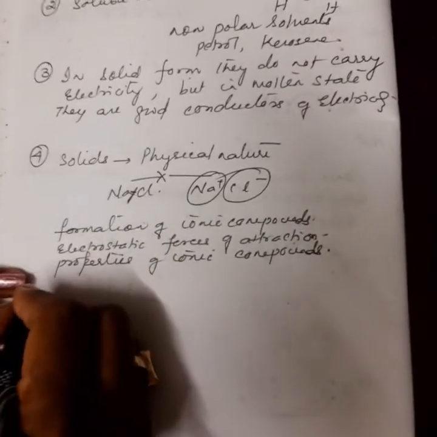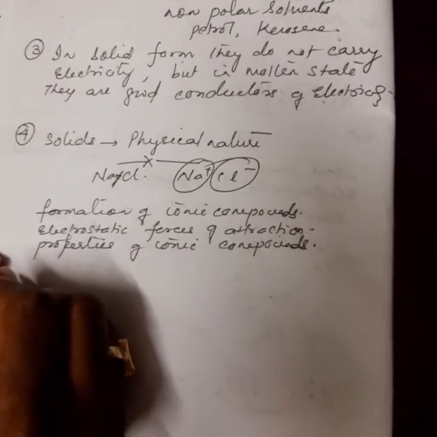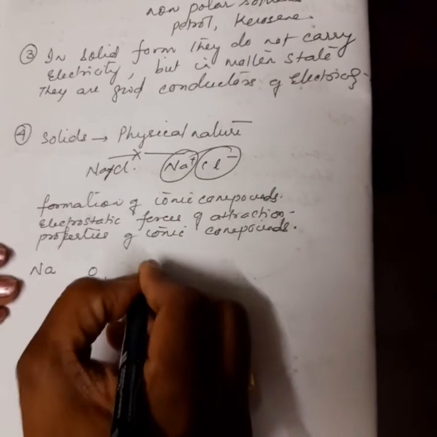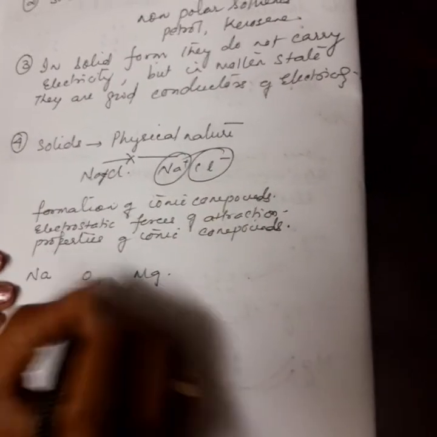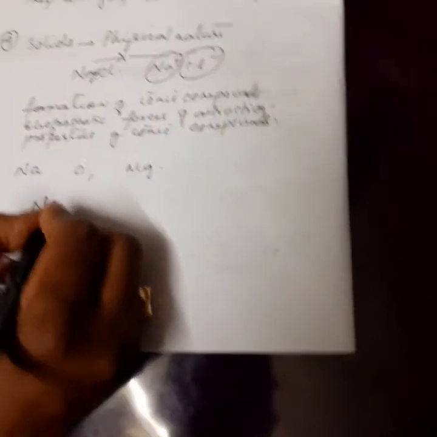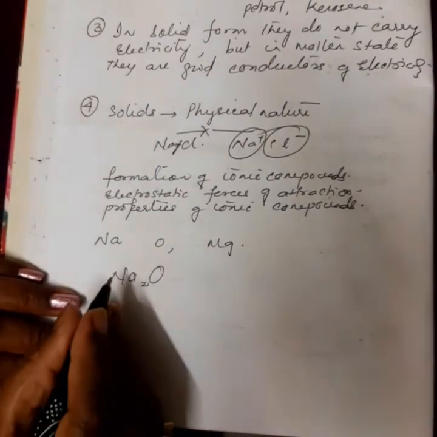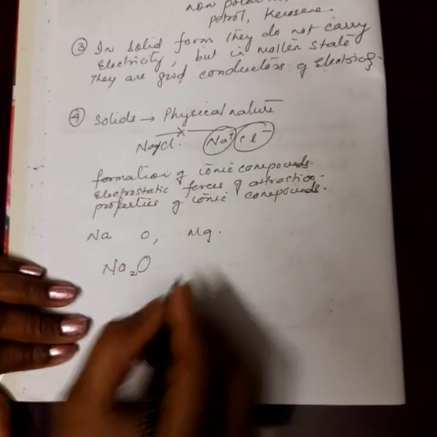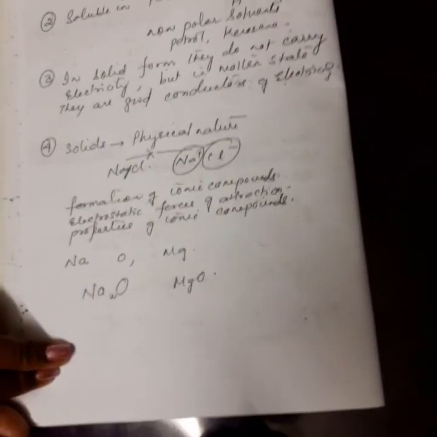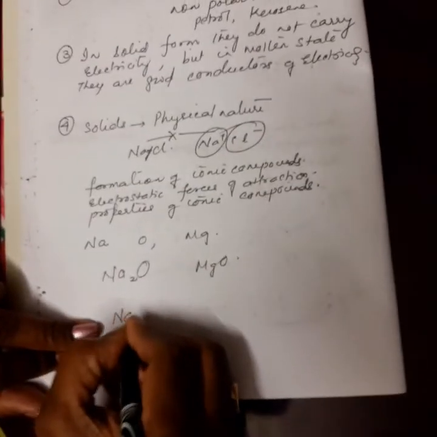So, you can try at home the electron dot structure for sodium, oxygen and magnesium. I have discussed it, and you can try this at home also. You can also show how these compounds are formed. MgO I have showed you, and how Na2O is formed.